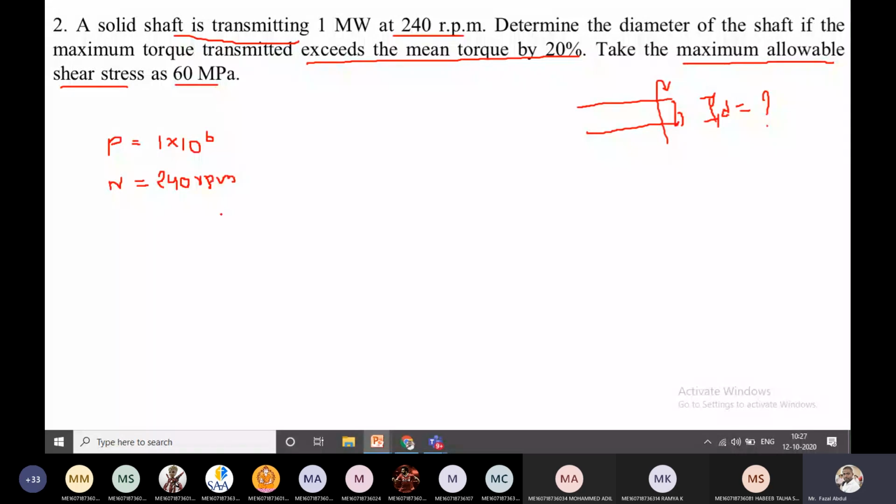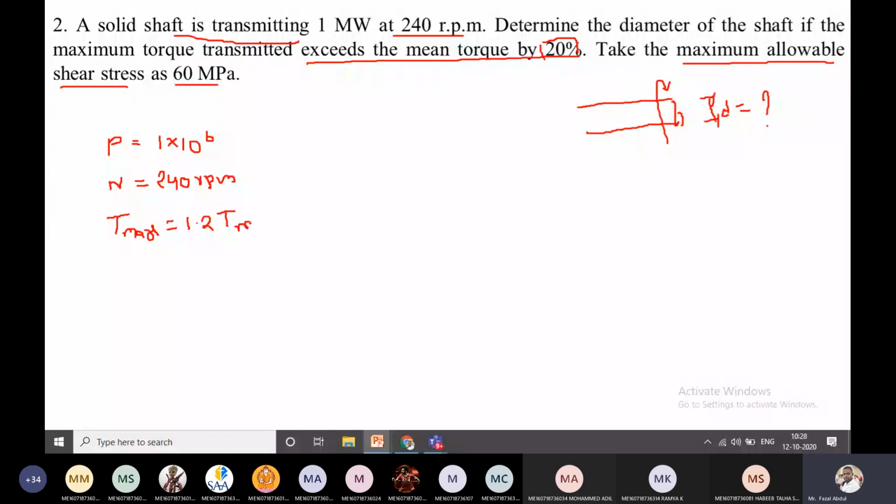Now the maximum torque exceeds the mean torque, and the relation is given. How much is it exceeding? 20% more, so 100 plus 20%, total 1.2 times the mean torque.